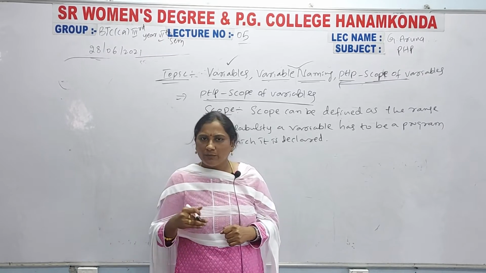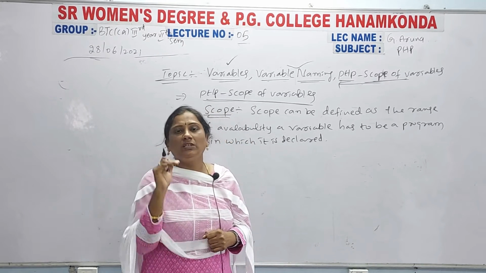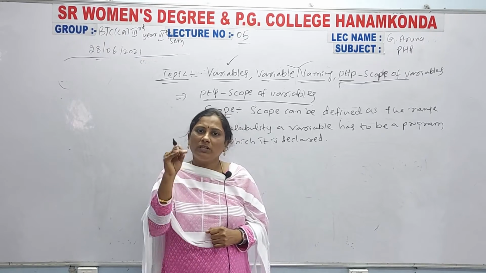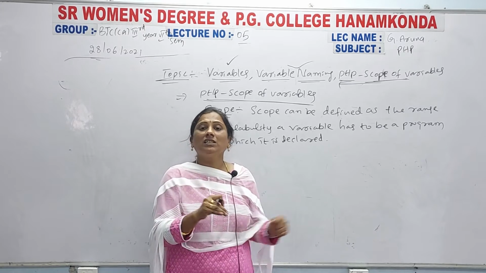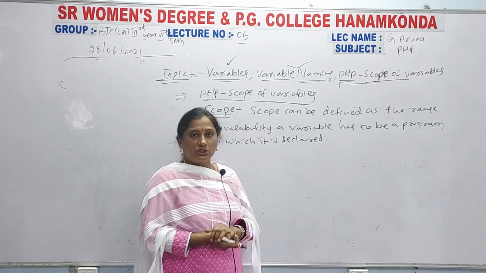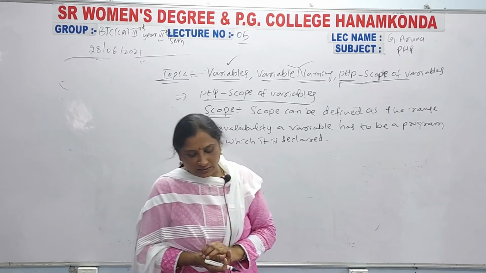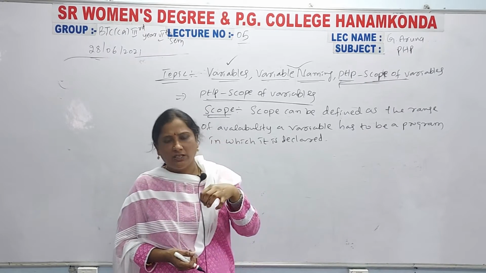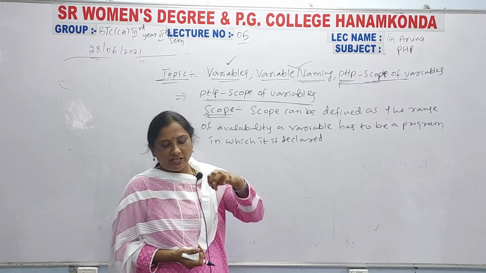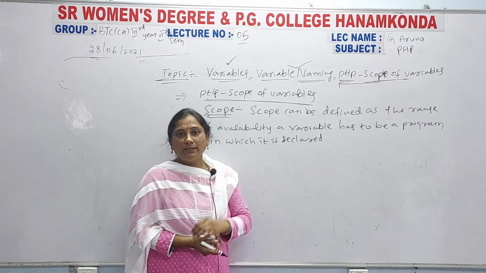So the total program can use that variable, or that variable can be used only within the function. That is the scope of the variable, how much that variable can be live. So this is the scope definition. Now these PHP variables can have scope. How many types of scope are there here? A PHP variable can be one of 4 scope types. How many types? 4 types.